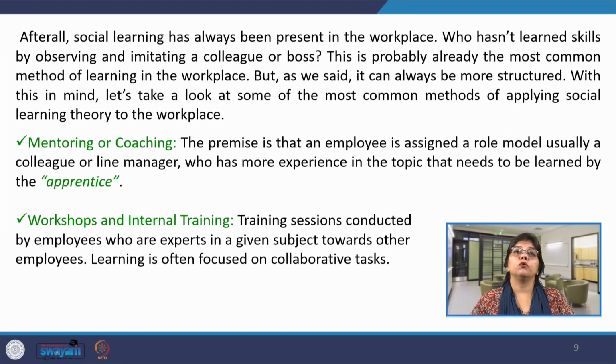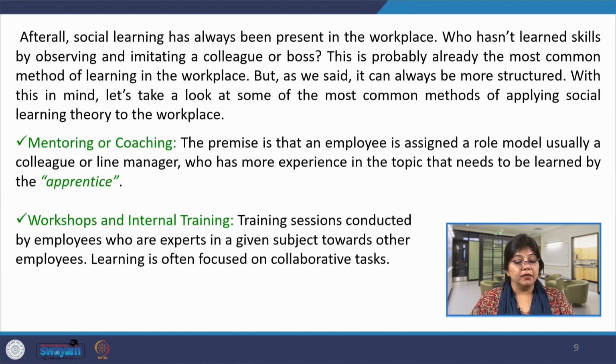The first is mentoring or coaching. The premise is that an employee is assigned a role model, usually a colleague or a line manager who has more experience in the topic that needs to be learned by the apprentice. Apprentice here means any new employee who joins, he joins at the position of apprentice, who is not a regular, but who is a trainee to learn the ropes of his profession. So, he is being associated with the mentor or the coach, so that the apprentice learns different ways to perform the role and responsibility. And with the gradual process of interaction, observation and imitation, the roles and behaviors are being learnt by the apprentice.